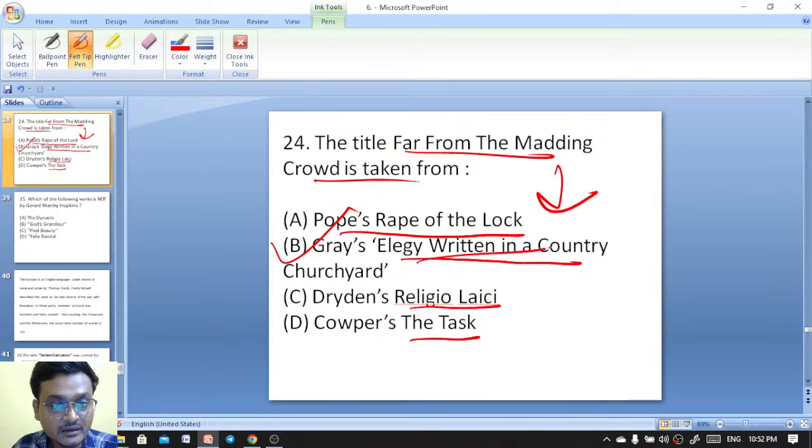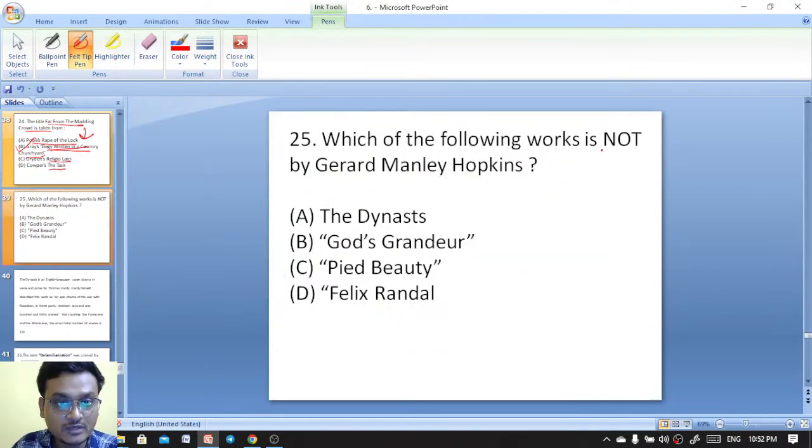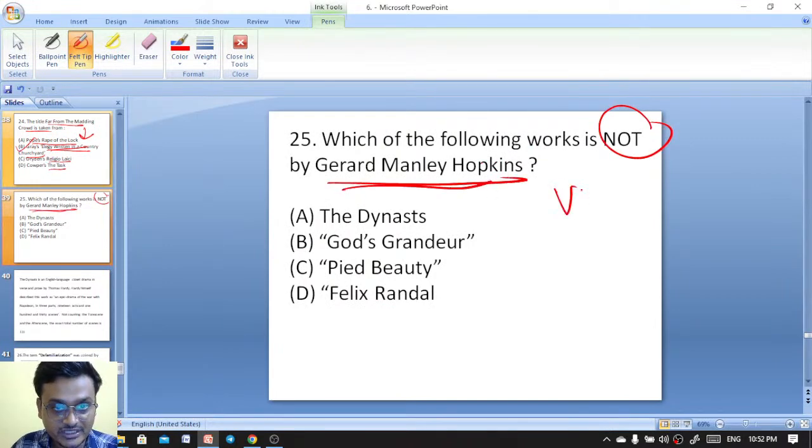Gray's Elegy Written in a Country Churchyard. Okay. Which of the following works is not by Gerard Manley Hopkins, the Victorian poet?